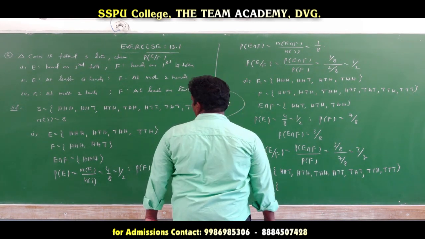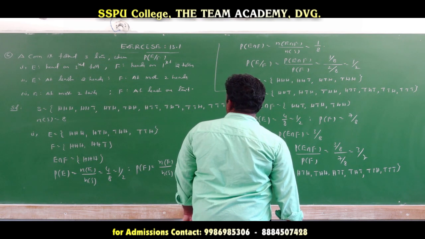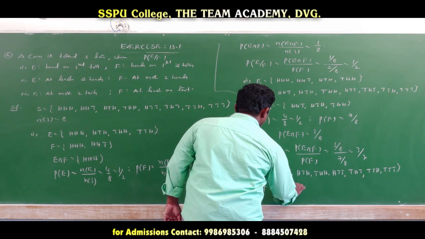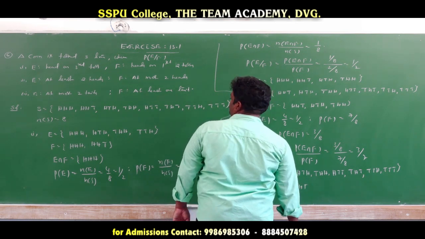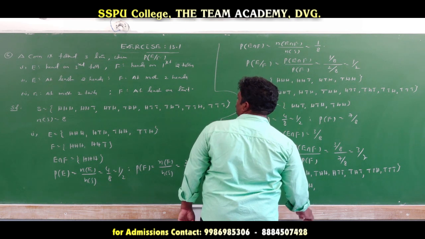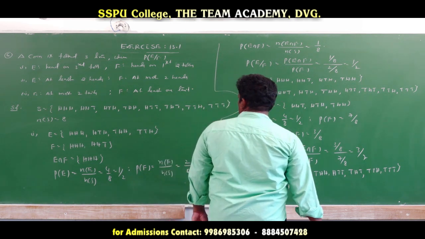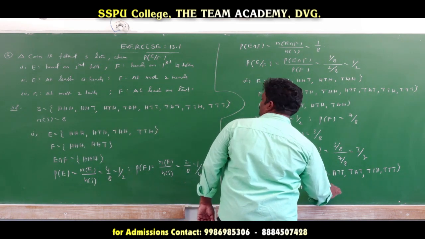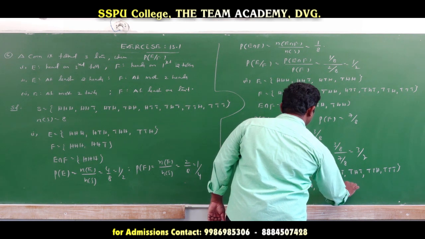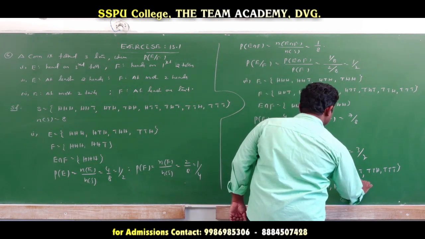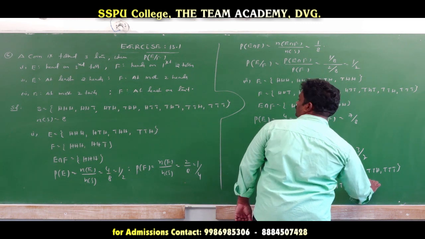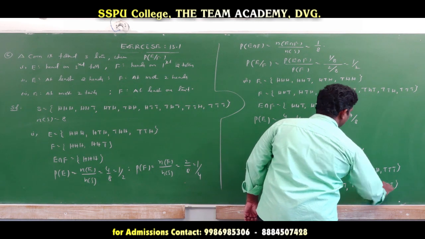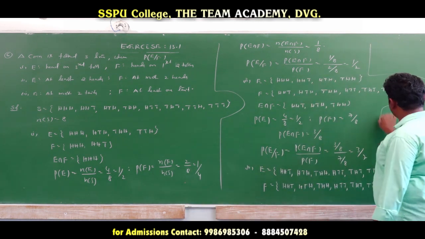F is at least one tail. At least one means one or more tails. So this one also: HHT, HTH, THH, HTT, THT, TTH, TTT are all at least one tail.